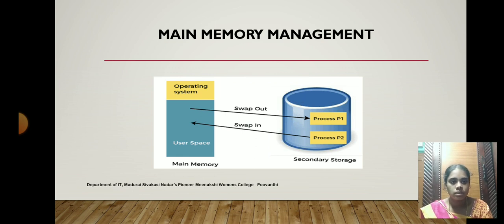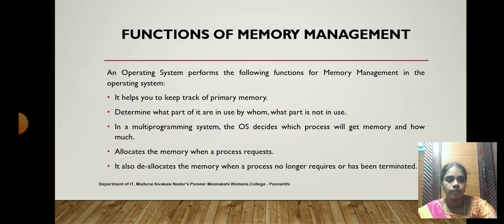First, space is allocated for the operating system in the main memory. The next space is allocated for user processes. Any process that has to be executed must be swapped into the main memory and then start its execution. Once its execution is completed, it has to be swapped out of the main memory. This is what the picture tells.